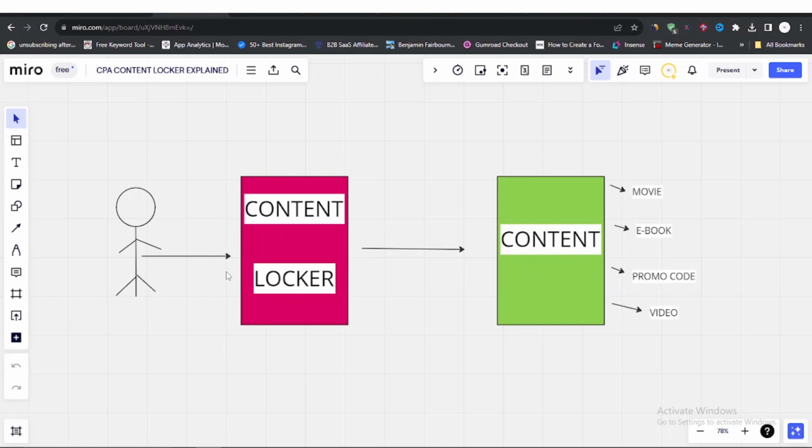Now, for this example, I'm going to be creating a content locker that creates a bridge or a gap between the content that this person wants. So in order for this person to actually get access to this content, they have to go through my content locker right here, and in this content locker, they will fill out some offers, and once they fill out those offers correctly, they'll be redirected to where they can get the content. Now, this content can be anything from a movie, a PDF guide, a video, an online course, or anything that somebody actually wants access to.